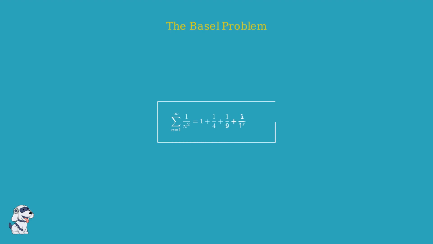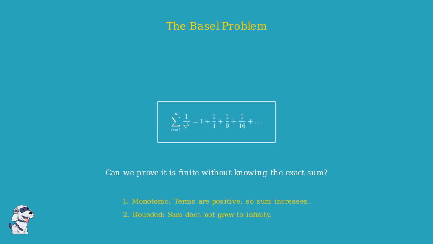We are tackling the famous Basel problem. We want to prove that the infinite series of the sum of 1 over n squared converges. The question is, can we prove this series is finite even before we know its exact value? This is where the monotone convergence theorem shines. To use the theorem, we only need two things: show the series is monotonically increasing and show it is bounded above. Let's start by looking at these partial sums.